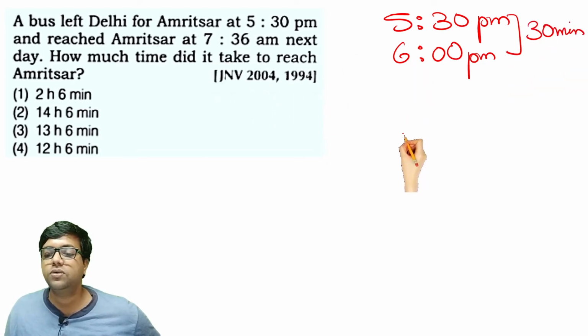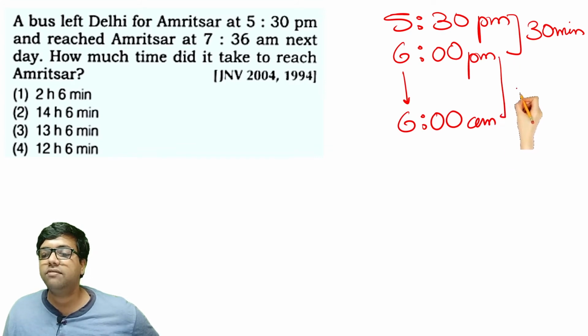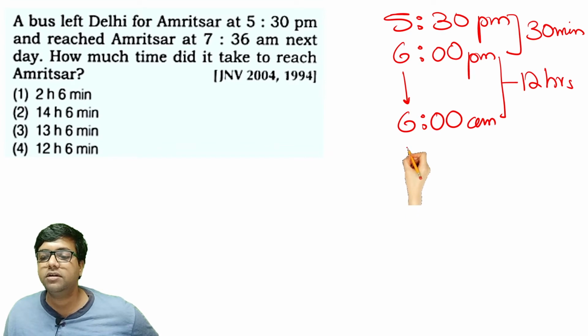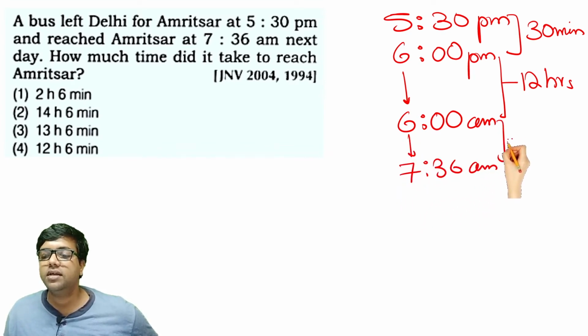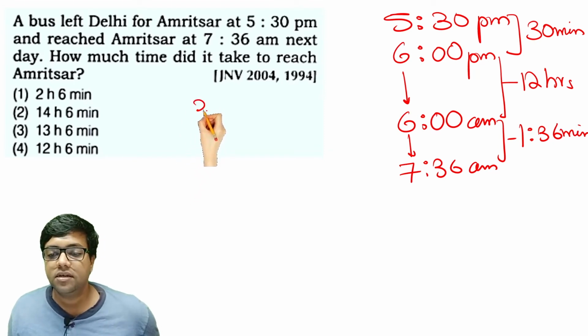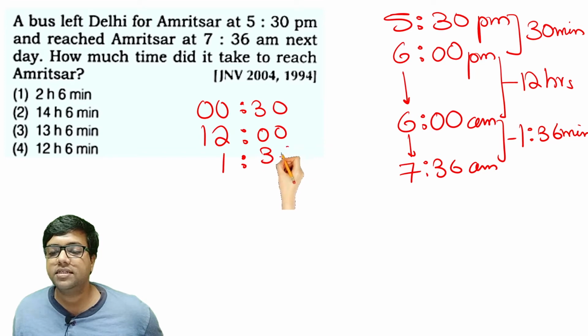Then from 6 p.m. to 6 a.m. it has traveled for 12 hours. After 6 a.m. it is reaching the destination by 7:36 a.m. So here it has traveled for 1 hour 36 minutes. So let's add all the values and see what we will get. So 30 minutes, 12 hours and 1 hour 36 minutes.